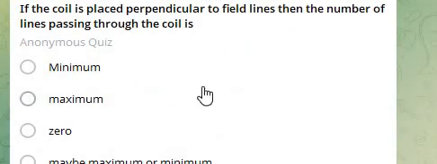Next question. If the coil is placed perpendicular to field lines, then the number of lines passing through the coil is? Options: minimum, maximum, zero.